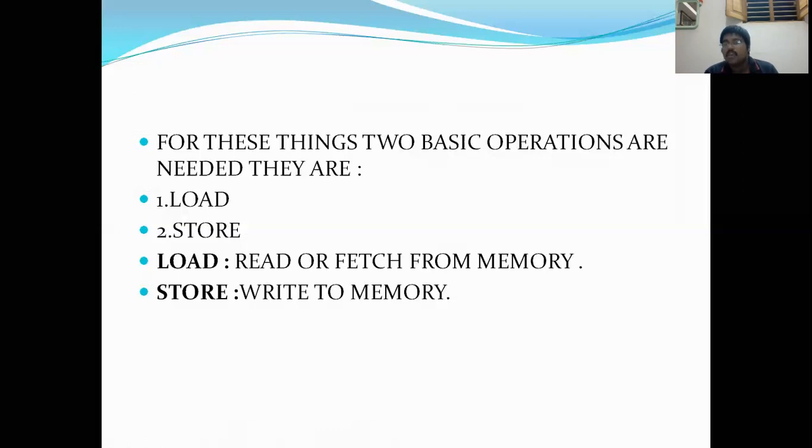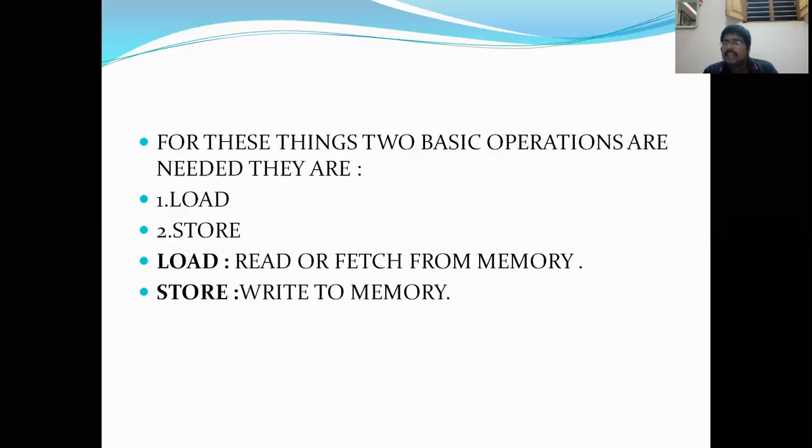Once they reached my house, they will take the items which were loaded previously, the particular fridge, TV, washing machine, whatever the things, and they used to place them in my new home. So that is called storing.